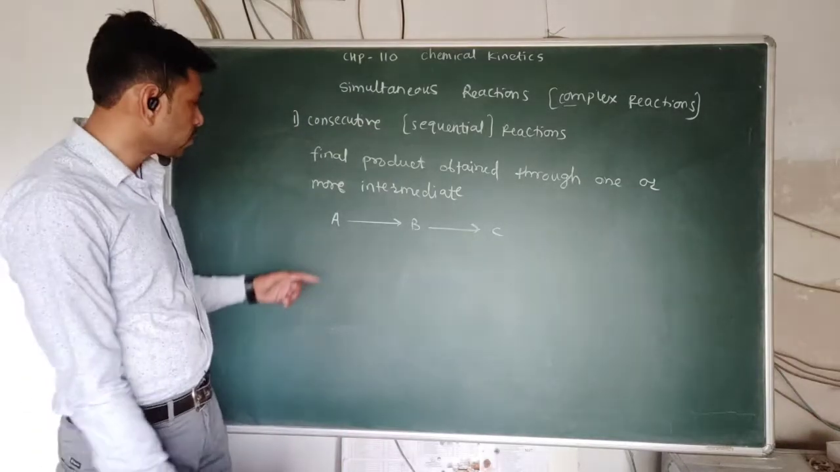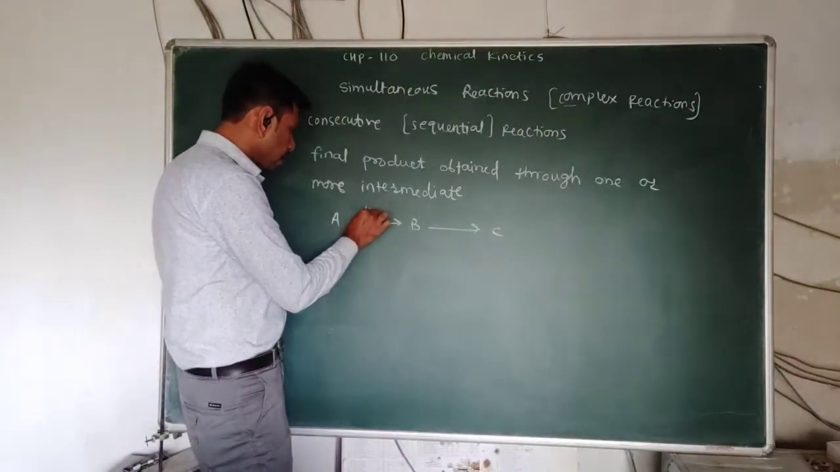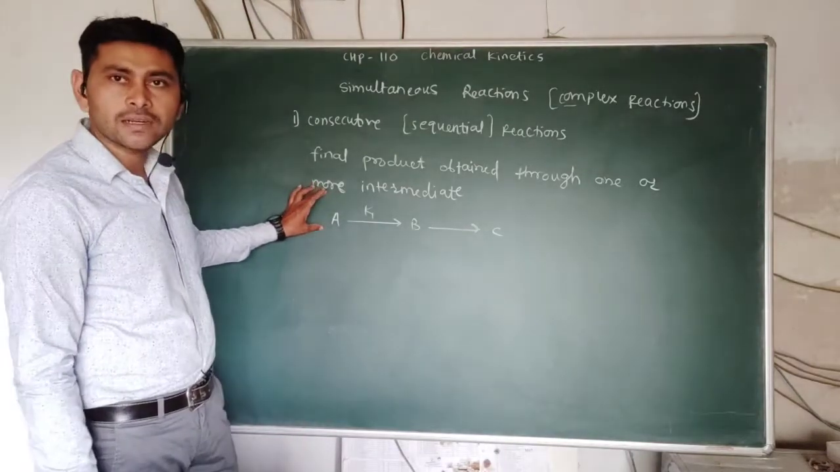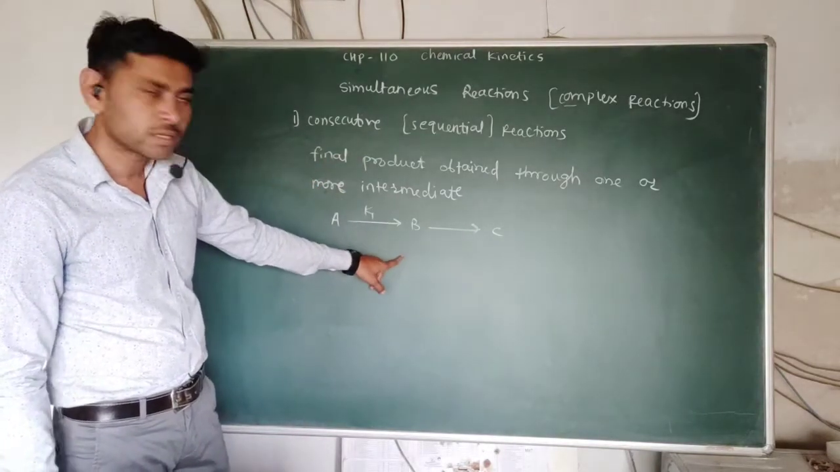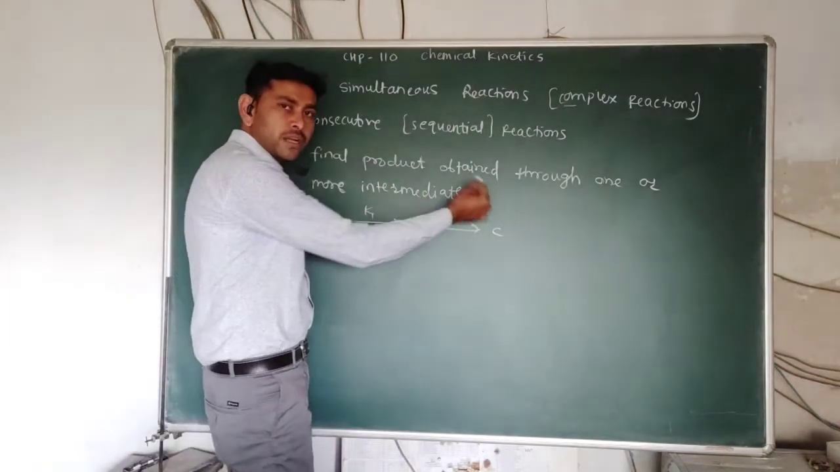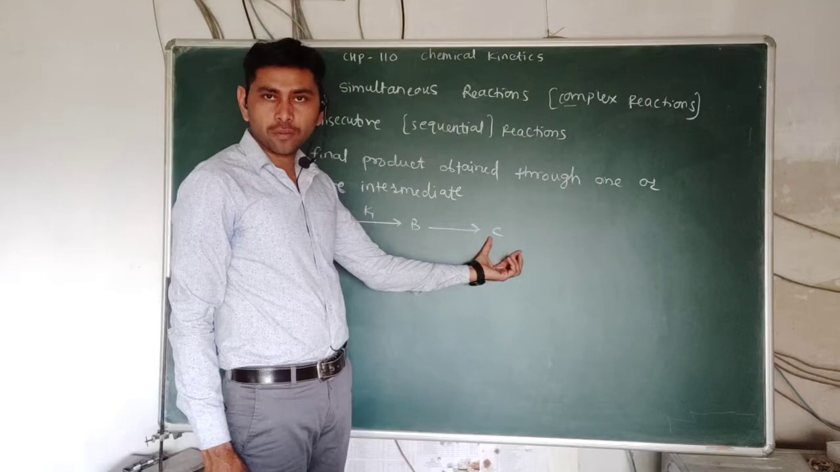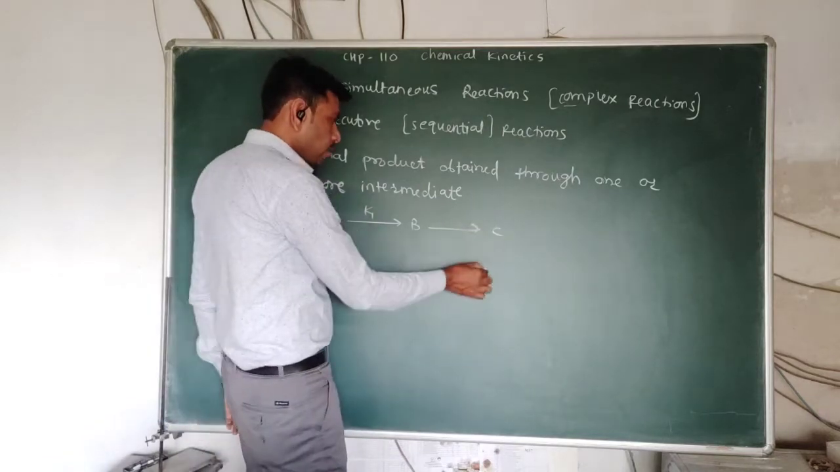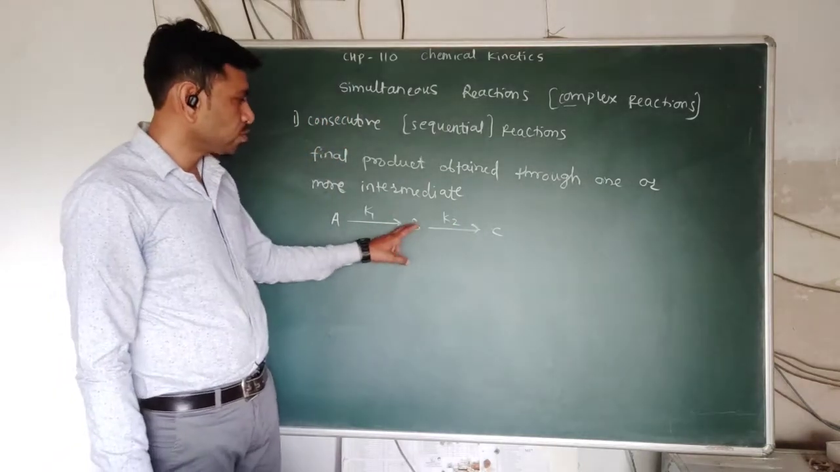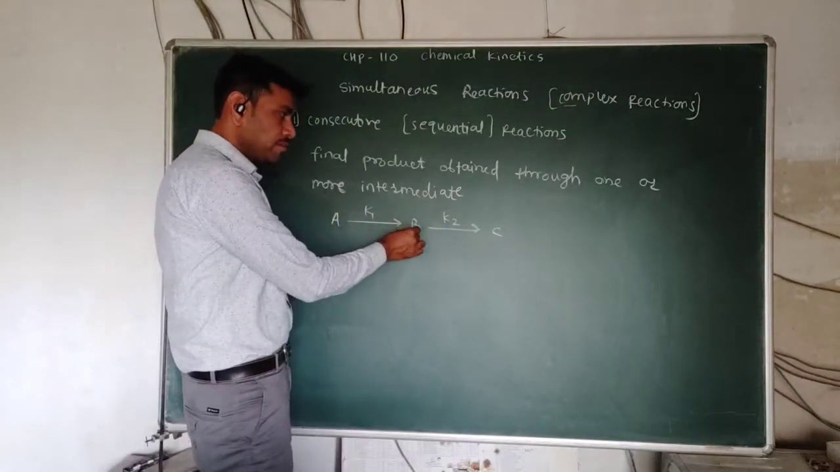So what happens in consecutive reactions? A is converted into B. Here A is the reactant and the rate constant is K1. There are different rates for these two reactions. When reactant A is converted into product B, that is the first step. Now B is again converted into C. B is the reactant or starting material for the formation of the final product C. The B to C conversion is governed by the rate constant K2. So A is converted into B, and B is converted into C.